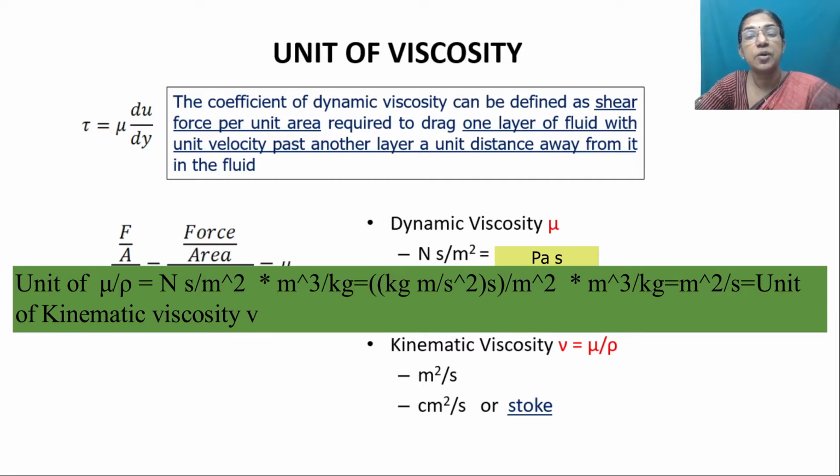Newton is related to kilogram in such a way that for 1 kilogram mass, if you give g acceleration, the resulting force is Newton. We can find out the unit of kinematic viscosity as meter square per second, or a smaller unit is centimeter square per second, which is called Stoke.